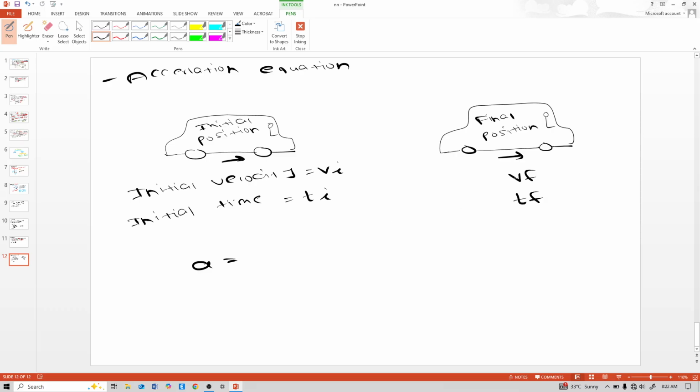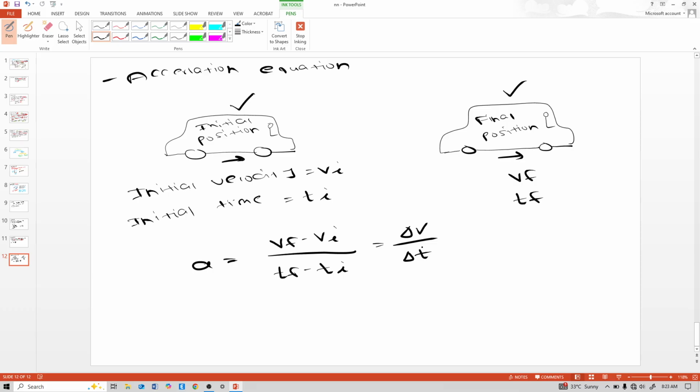How does this velocity change? Initially this car is here and finally it is here. So vf minus vi is the change in velocity, and the change in time is tf minus ti, final time minus initial time. So that is acceleration: change in velocity divided by change in time.